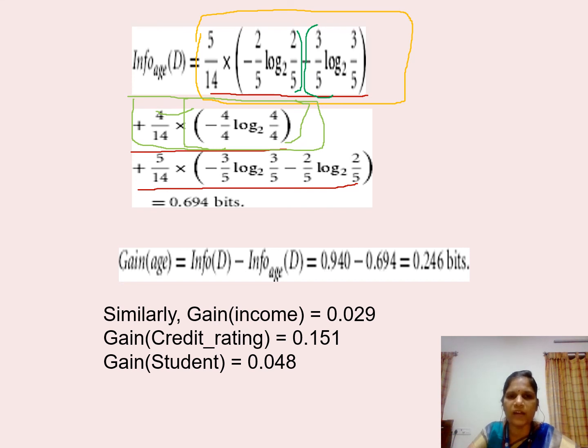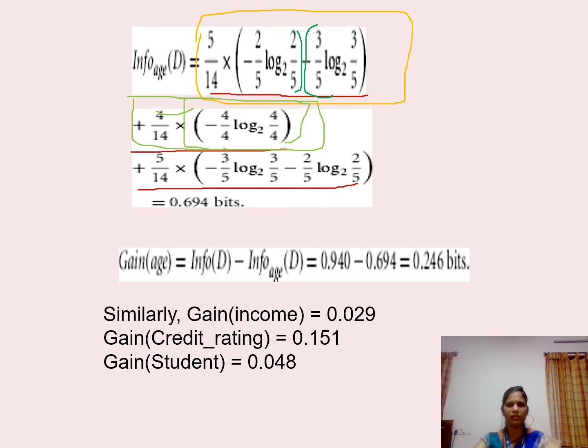Thus, we have applied all these details in the formula. The formula to find info of D for the particular attribute age is summation j equals 1 to v, determinant of Dj by D, into info of Dj. Info of D is your entropy formula. That's the reason we have used the class distribution here. Other than that, we have just used the categories of the attribute present in age.